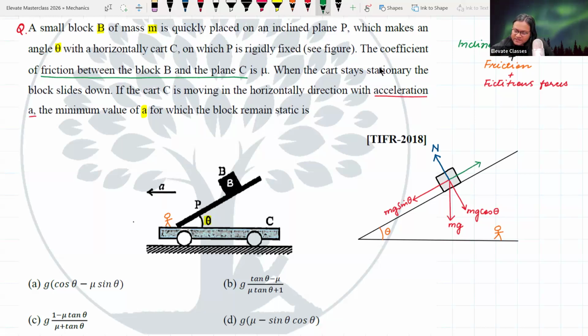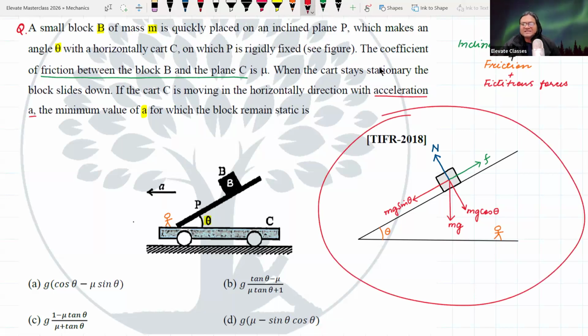So if motion is happening in the direction of inclined plane, the friction is going to act in this manner. This is the simplest inclined plane problem. That's it. Okay? Inclined plane problem plus friction. Please understand, if anybody is having any doubt, I'm not trying to make it complicated. I'm only trying to make it easy for you. This is the free body diagram of an inclined plane problem that has friction on the surface.